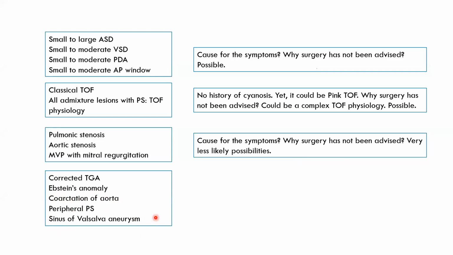There is no such sinus of Valsalva aneurysm where you simply keep the patient under medical management, especially when they are symptomatic. Okay. So in spite of being symptomatic, if I am keeping a patient for medical management, it could be a complex Ebstein's anomaly where, as I said, surgery may not be easy. It could be a complex corrected transposition of great arteries where the only option could be cardiac transplantation. So let us have all these possibilities, whatever I have listed. Of course, Eisenmenger syndrome. Okay, at this age, 40, 45 years, one of the common unoperated congenital heart diseases one should always consider is Eisenmenger syndrome.